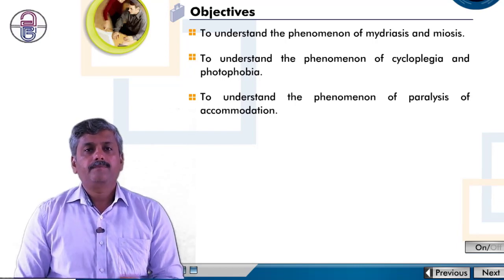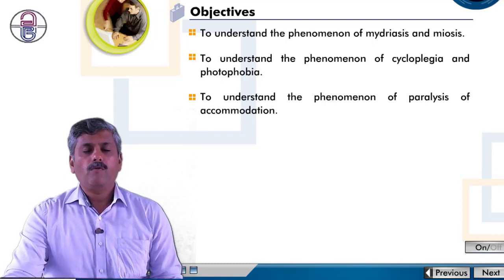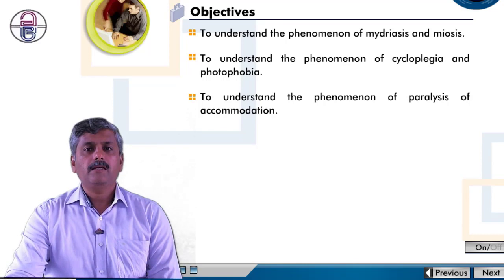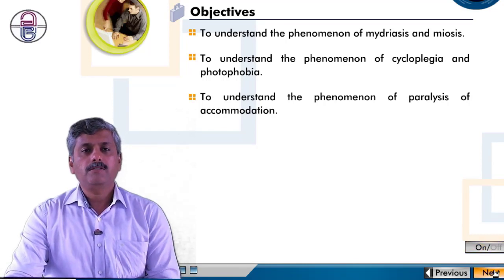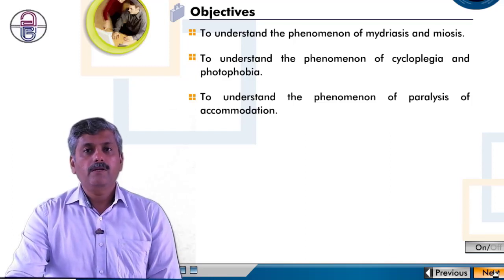Next is understanding the phenomena of paralysis of accommodation. In what conditions are such terminologies used, like photophobia, cycloplegia, spasm of accommodation, and likewise.